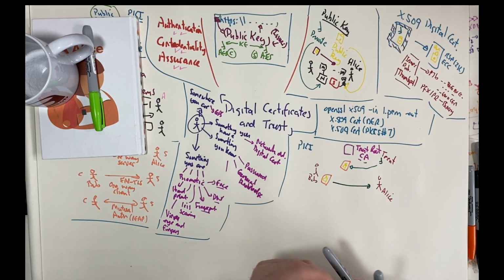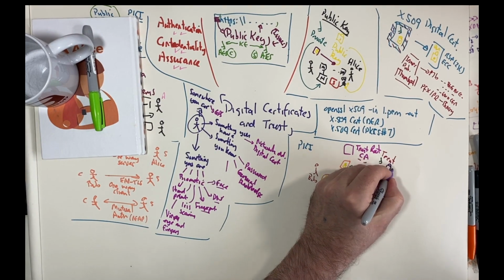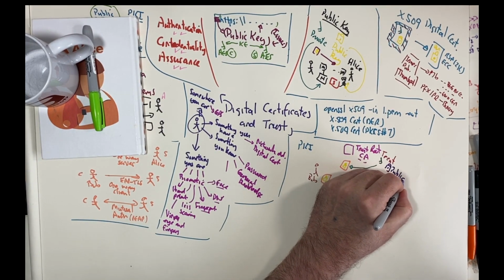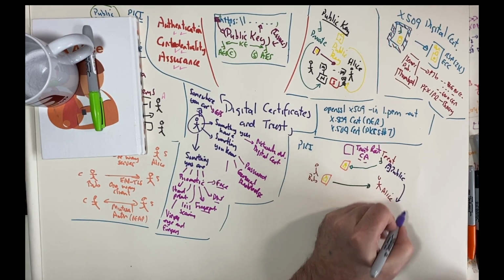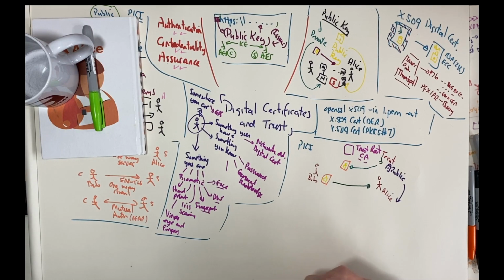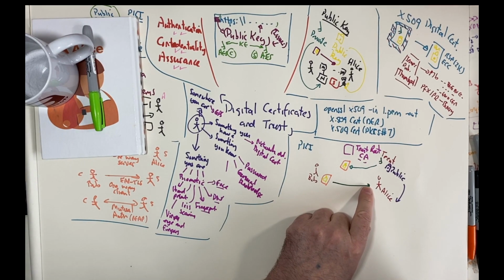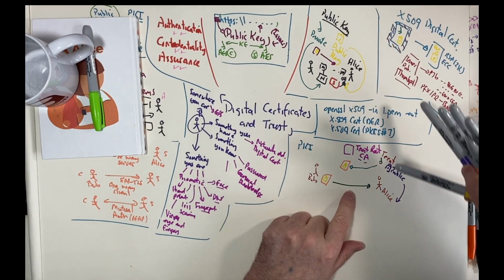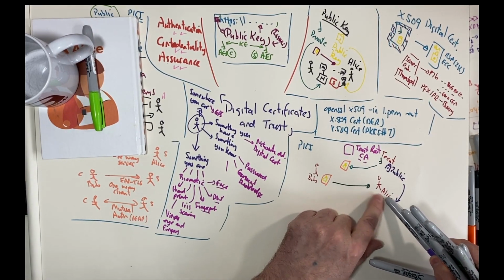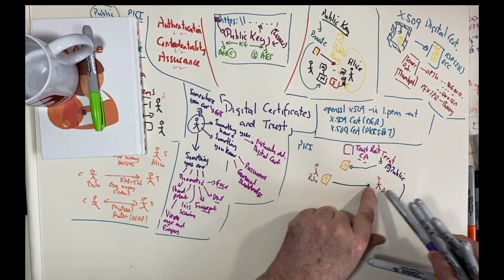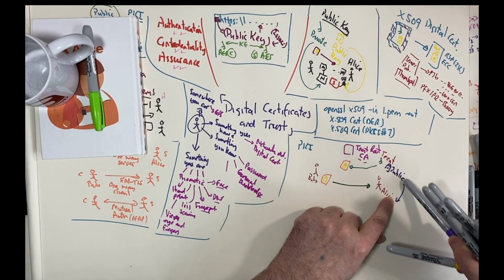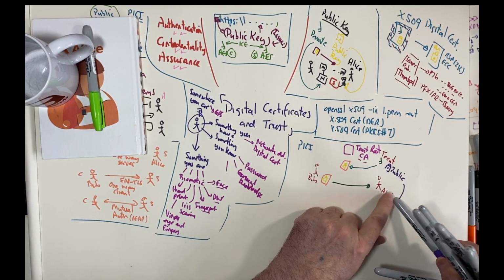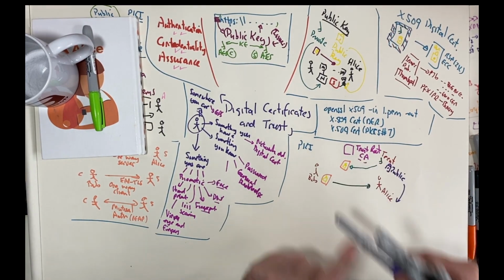Alice will then check the signature on the certificate. Alice will have Trent's public key installed on her computer. So when the certificate comes in, just like we did before, Alice will check the thumbprint or the signature on the certificate to see if it ties up with Trent's public key. If it does, then she knows that Trent is the one who's issued it.